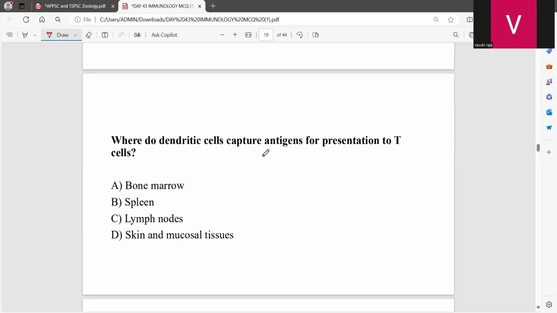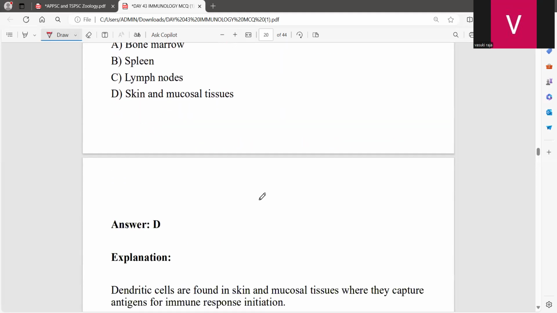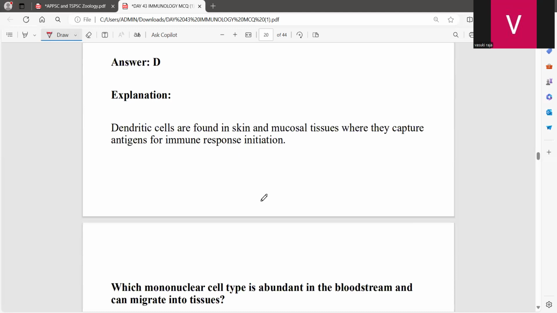Now, where do these dendritic cells capture the antigen for presentation to T cells? Bone marrow, spleen, lymph nodes, skin, and the mucosal tissues. This is the most important question: where are dendritic cells present, so that in that area they capture the antigen and present it to T cells? That will obviously be the skin and the mucosal tissue.